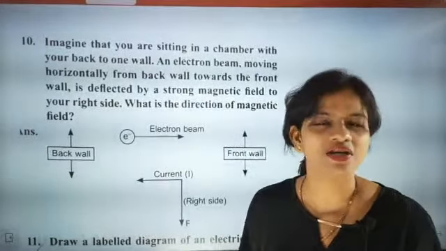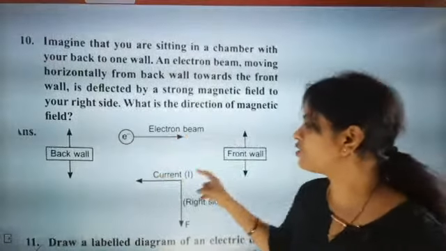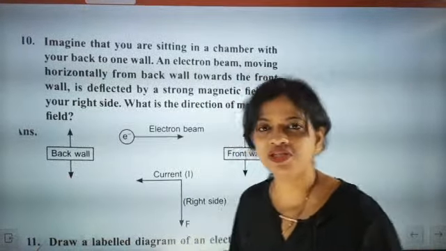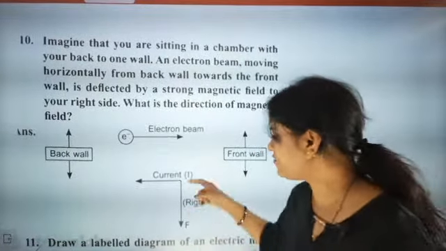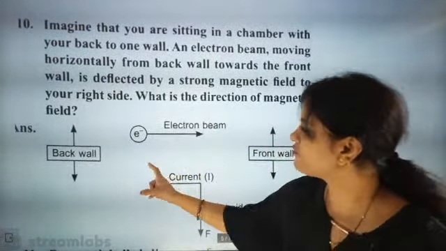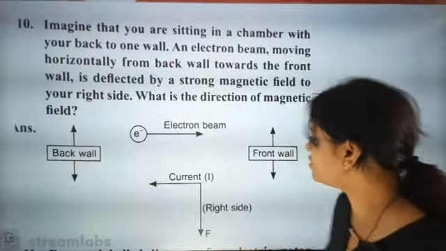Electron motion is what constitutes the current, but by convention the current goes opposite to that. So here if it is an electron, then current will move this direction, and the magnetic field, they are saying, is in your right side.